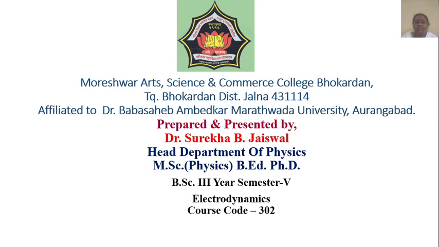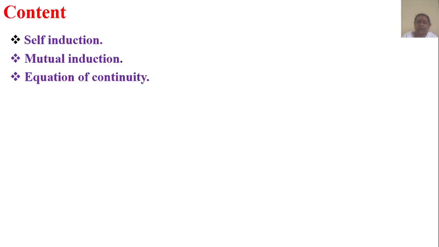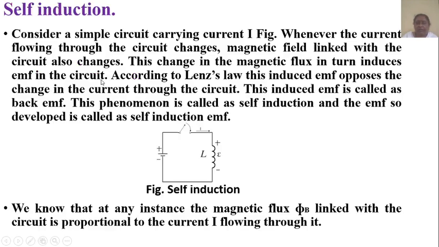Today we will see Electrodynamics, Semester 5, course code number 302. Now today's topics are self-inductance, mutual induction and equation of continuity. Now self-induction. Consider a simple circuit carrying current I as shown in figure.